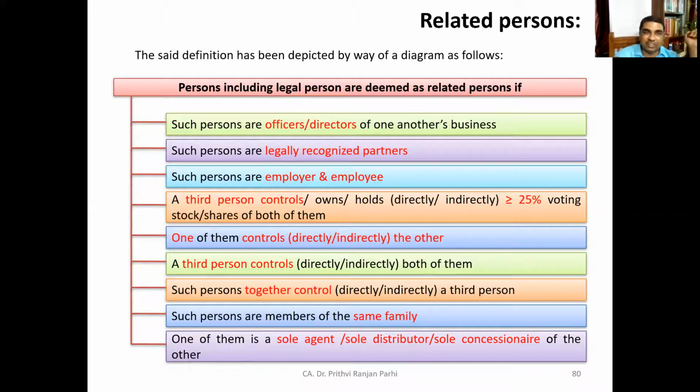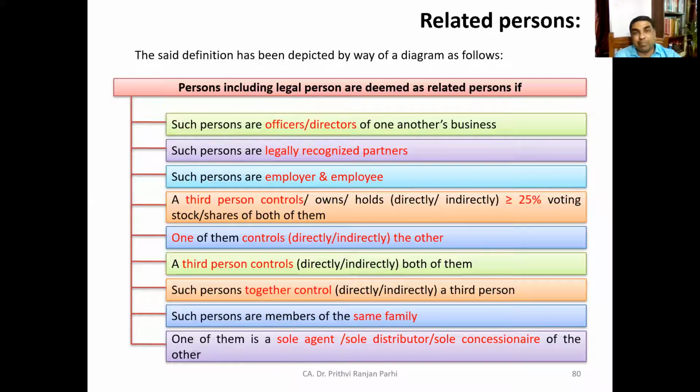Second situation. Can anyone read the second point? Such persons are legally recognized partners. If the partnership deed shows that they are partners, then they are definitely related. So any supply made between them in the course or furtherance of business will be considered as supply, even if there is no consideration.